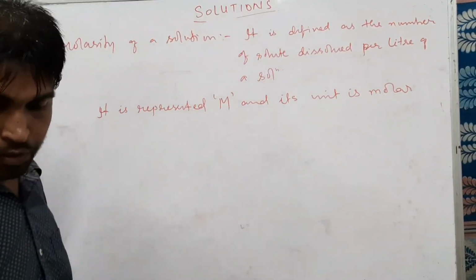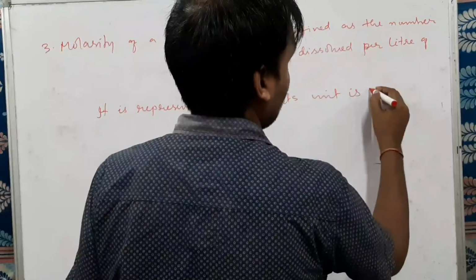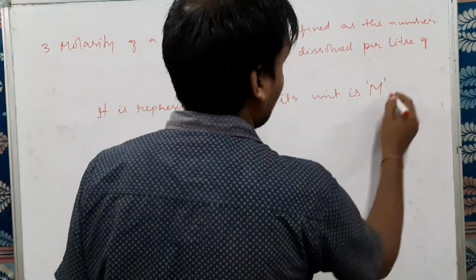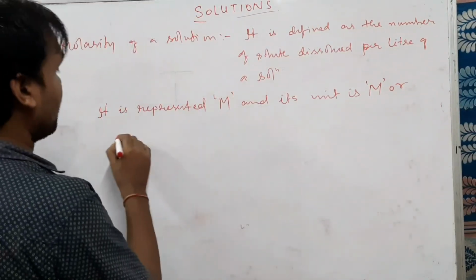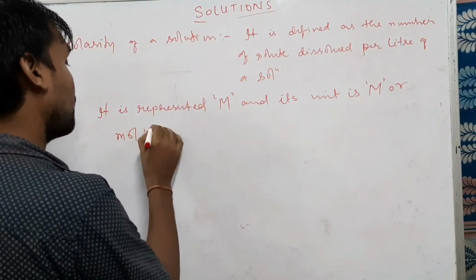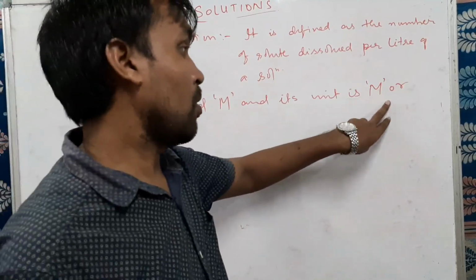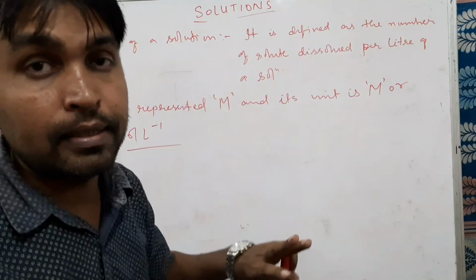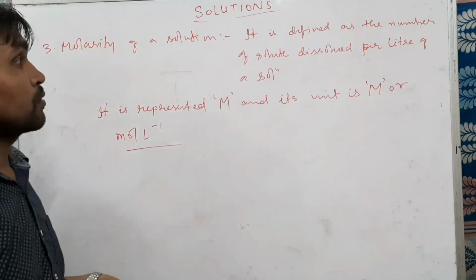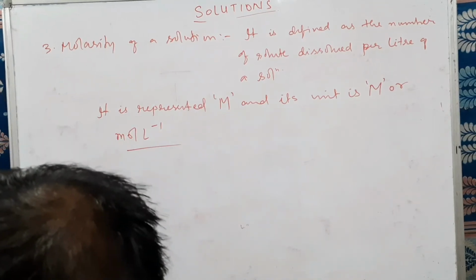The unit of molarity we call molar, represented by capital M, or we write it as mole per liter. So it is represented by M and its unit is molar, or mole per liter. So this is the information related to molarity. Now mathematically, how do we express it?